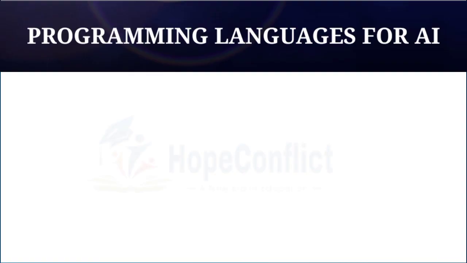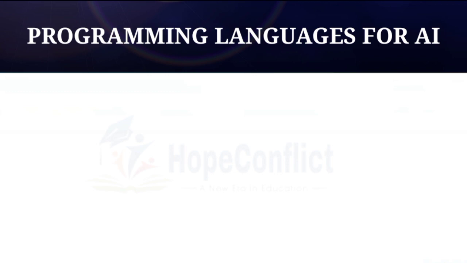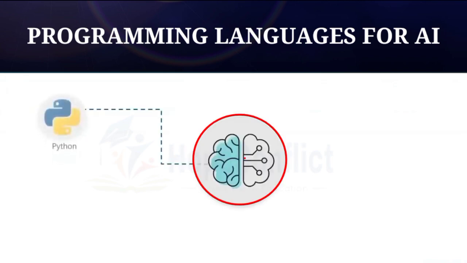Let's move on and discuss the different programming languages for AI. So there are actually n number of languages that can be used for artificial intelligence. I'm going to mention a few of them. So first we have Python.